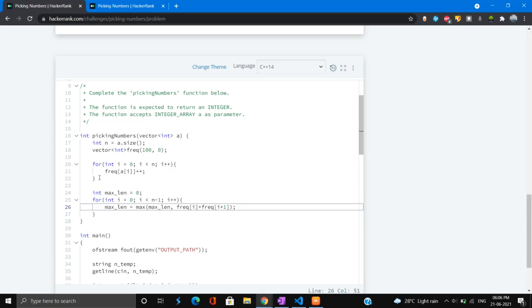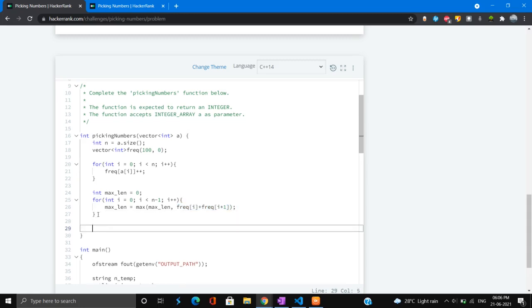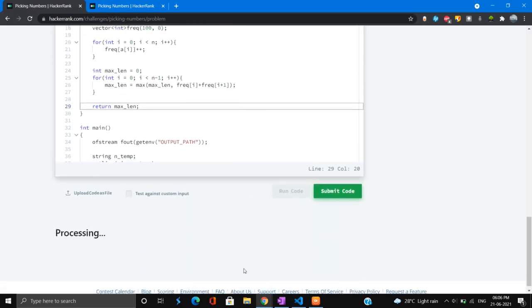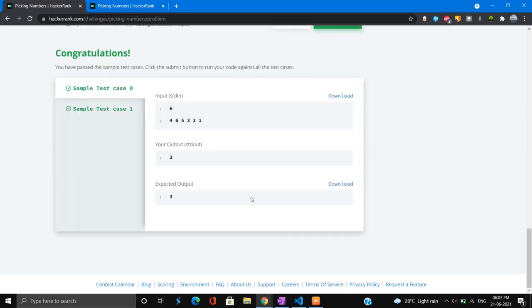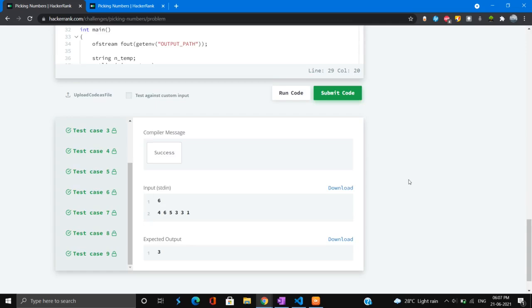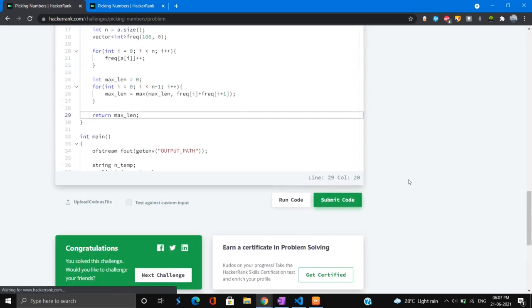We are considering any two adjacent elements in the array because their difference will be at most 1. So we have taken the maximum elements which can be possible. It will be the maximum of frequency of I plus frequency of I plus 1. So that's it, and then we will return our max length, which will be our answer. Let's run the code. And let's submit the code. So our code has passed all the test cases.